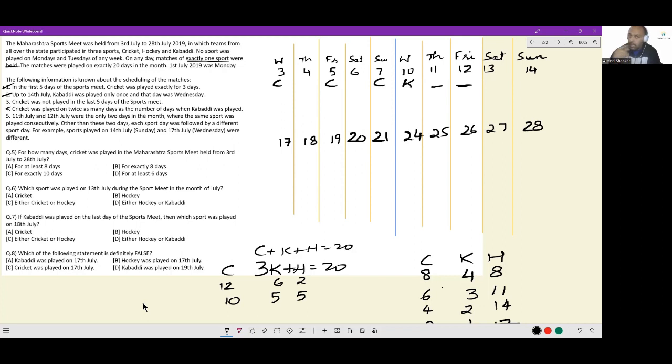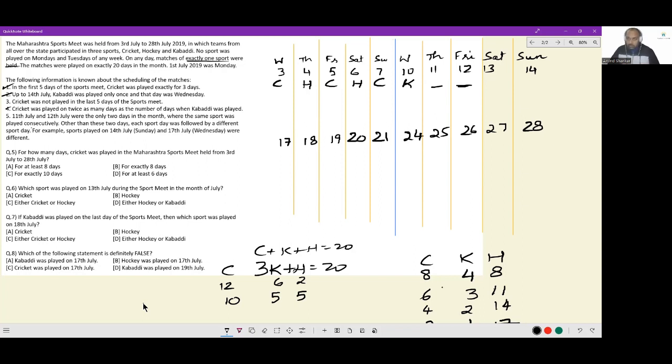This is also done. Now, if Kabaddi is happening here, these 2 days are not cricket, these 2 days are not Kabaddi, they can only be hockey and hockey. Now, we are left with a conundrum. What fills up here? What fills up here? We will worry about it later. But so far, this is interesting. Next is other than those 2 days, each sport day was followed by a different sport day. For example, sports played on 14th July, Sunday, and 17th July, Wednesday were different. Ooh, even within the weeks, when we are changing, it has to be different. Nice.